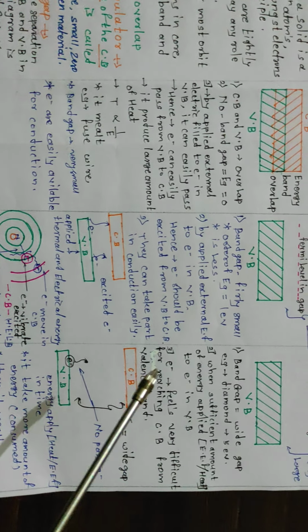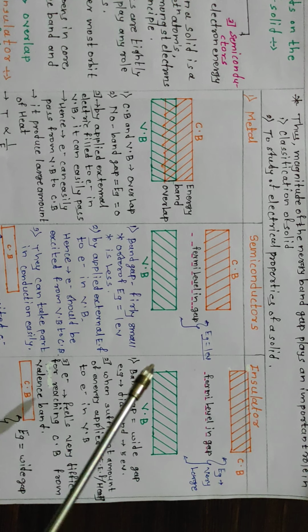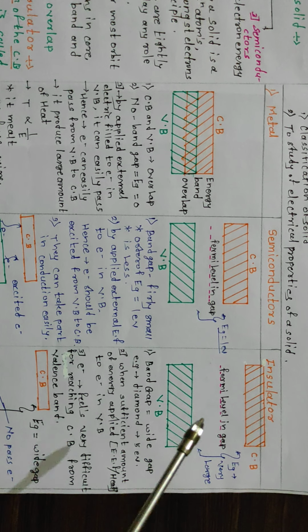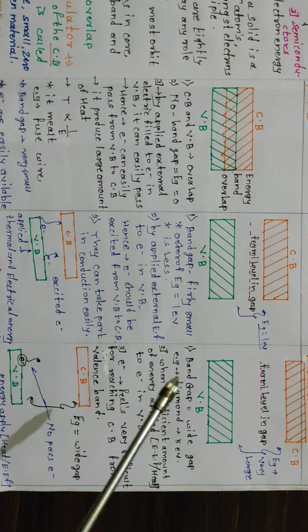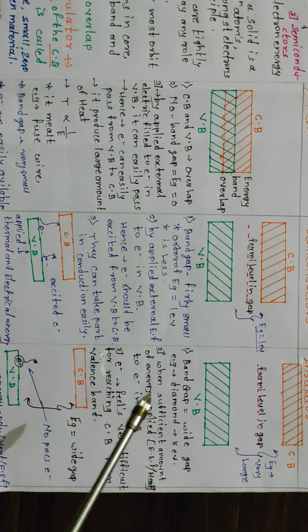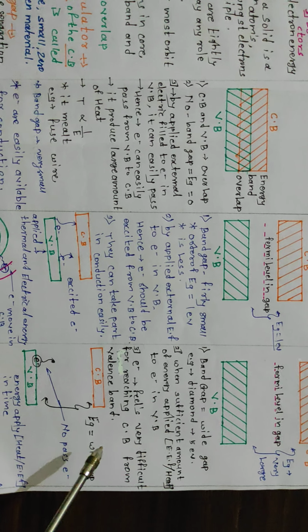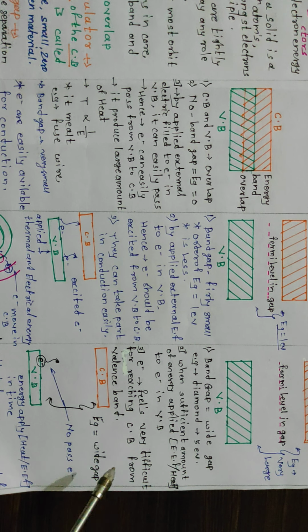Then the next one is the insulator. In an insulator the energy gap is very large. When a sufficient amount of energy, that is electric field or heat, is applied to the electron in the valence band, the electron finds it very difficult to reach the conduction band from the valence band, because the band gap is very large.